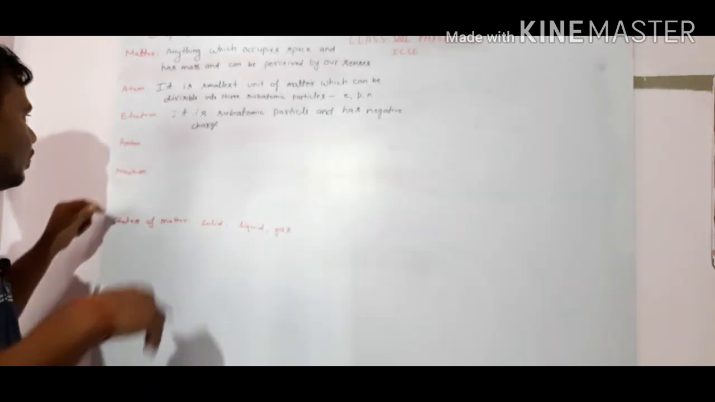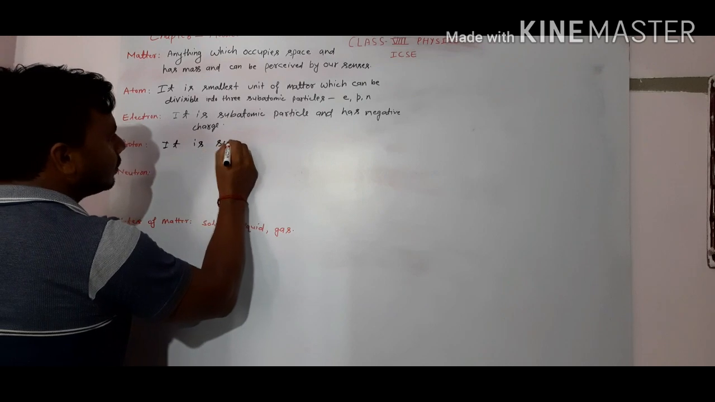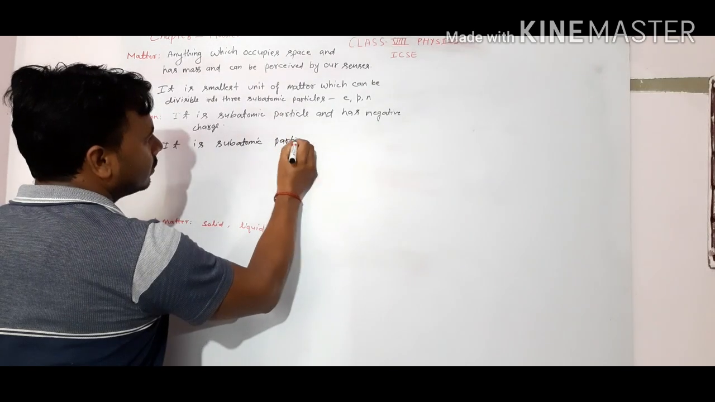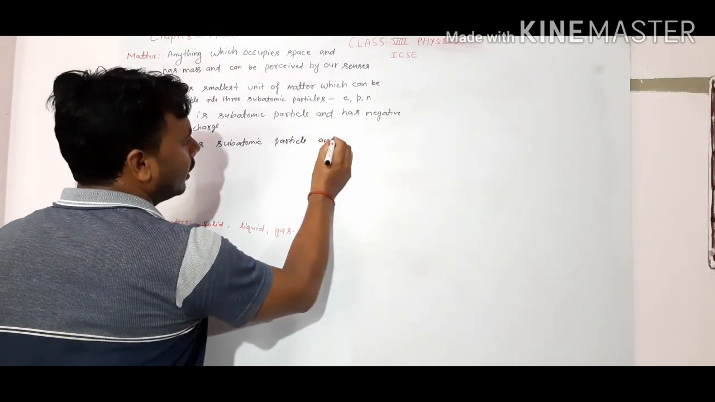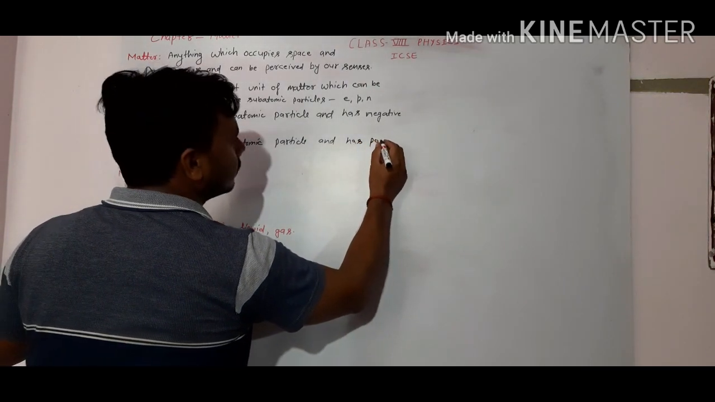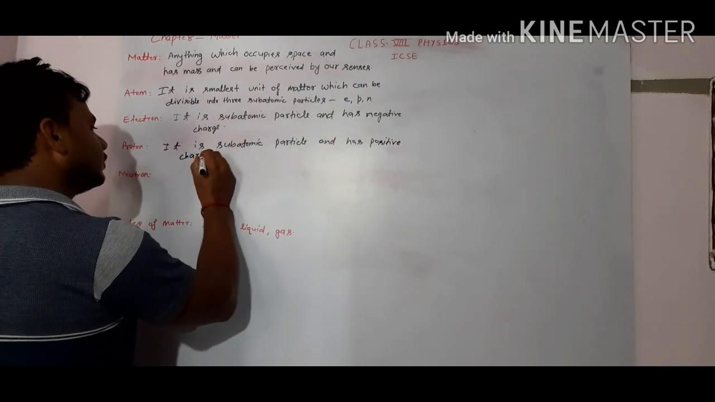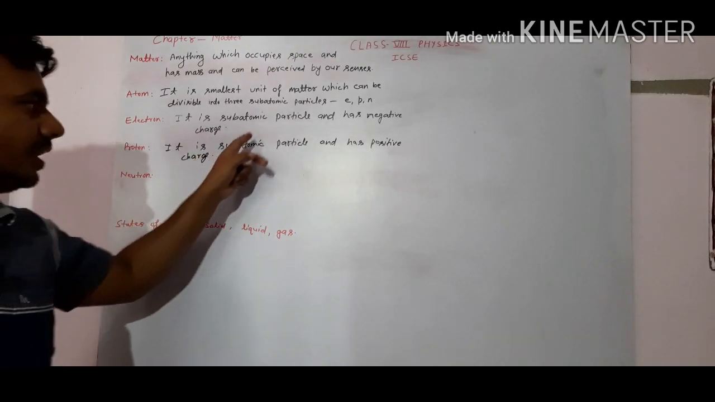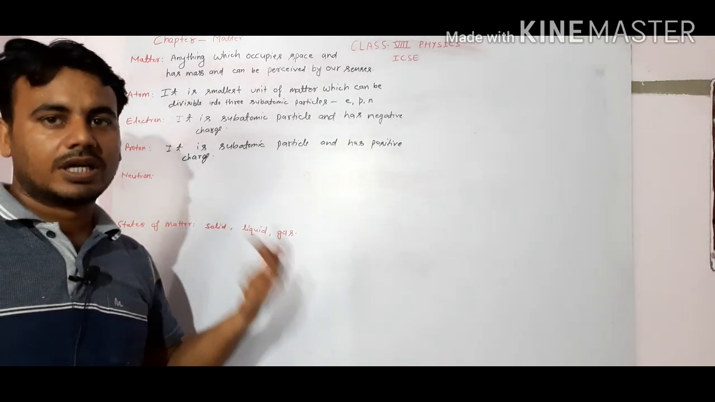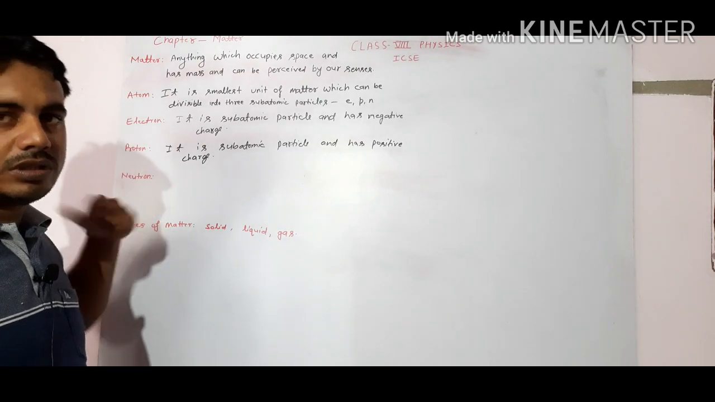Same way, what is the proton? It is also a subatomic particle and has a positive charge. It is the subatomic particle of the atom and has positive charge. It can neutralize the negative. Means proton can neutralize electron, and electron can neutralize proton.